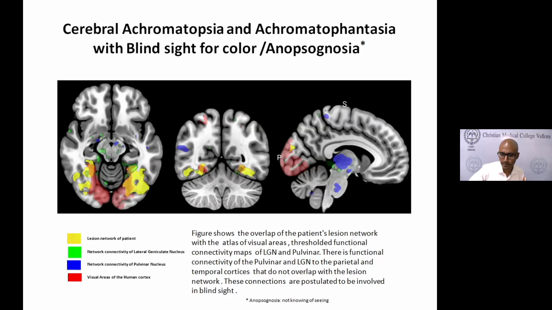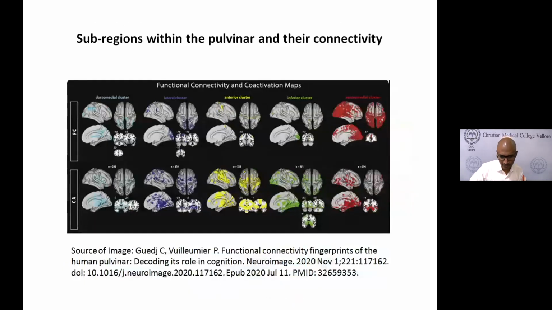Then we wanted to look at the pulvinar in particular, so we tried both the lateral geniculate body and different subnuclei of the pulvinar. There was a large dataset, I think published last year in NeuroImage. They looked at different areas of the pulvinar and their connectivity, and in fact they have published this data openly. There's a dorsomedial cluster, lateral cluster, anterior cluster, inferior cluster, and a ventromedial cluster. We analyzed the connectivity of each of these and found which areas they are connected to.